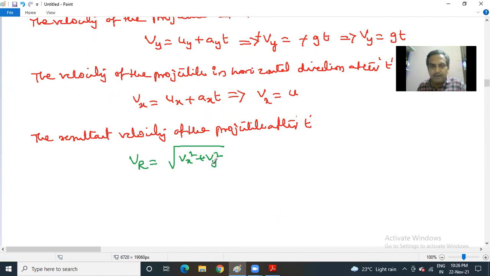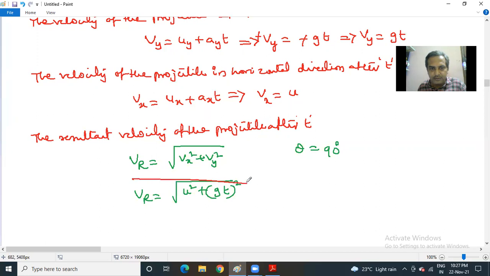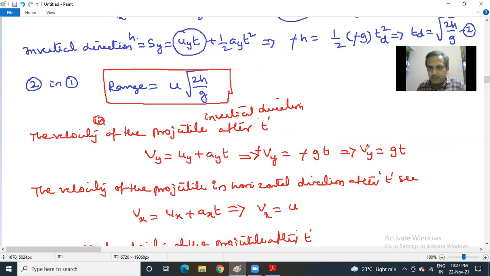In the parallelogram law, we also have 2VxVy cos theta. Since theta is 90 between Vx and Vy, that quantity does not exist. Now Vr is equal to root over, what is Vx? u, so u square. What is Vy? gt whole square. On this particular equation, you will get the questions.